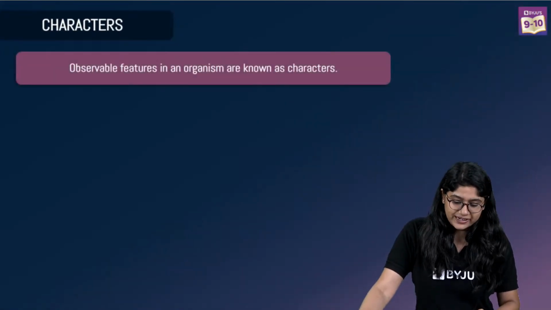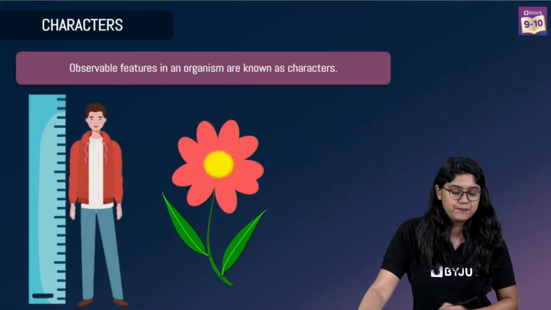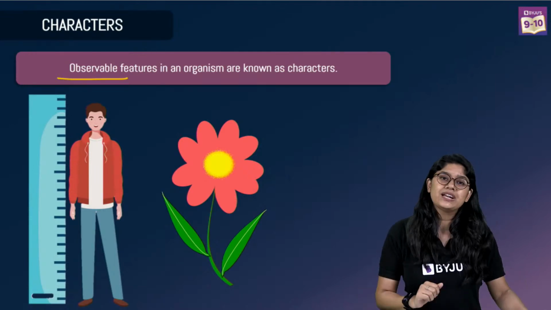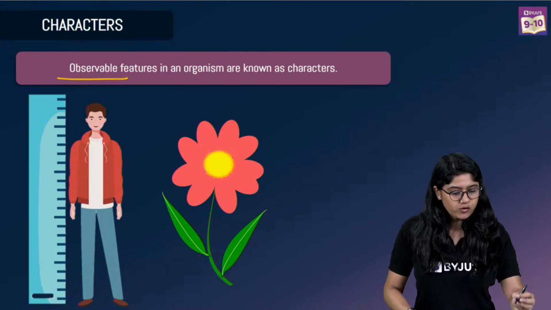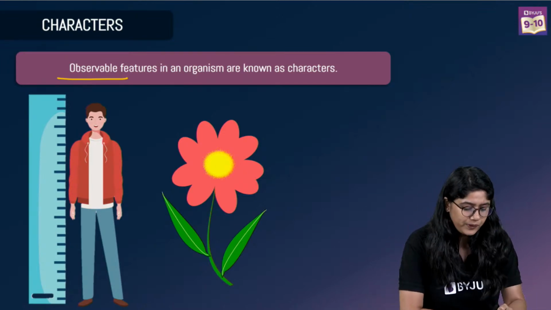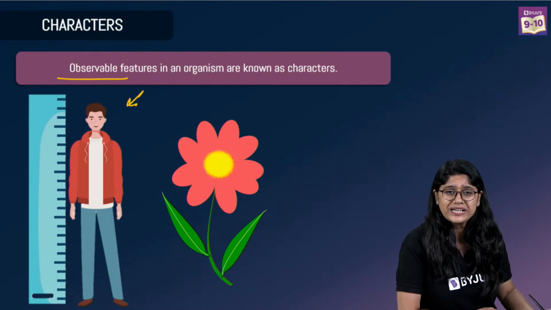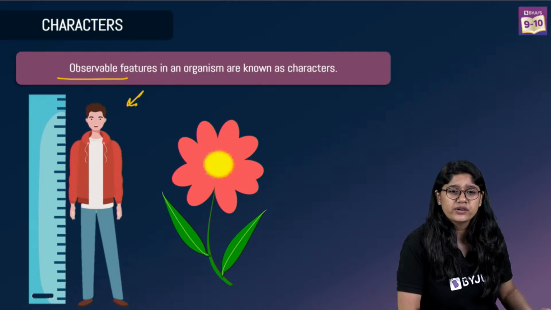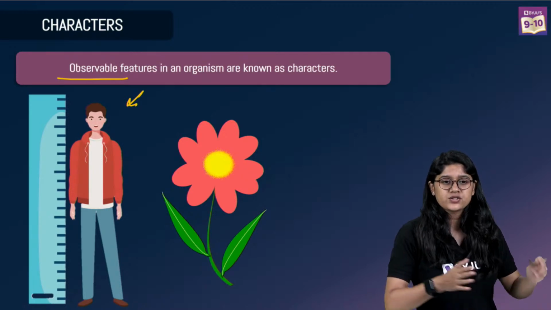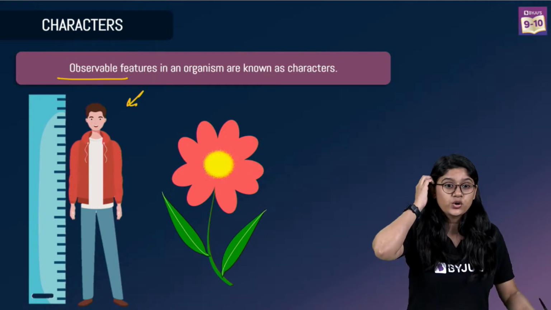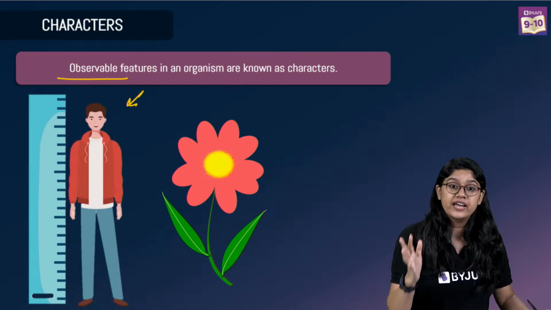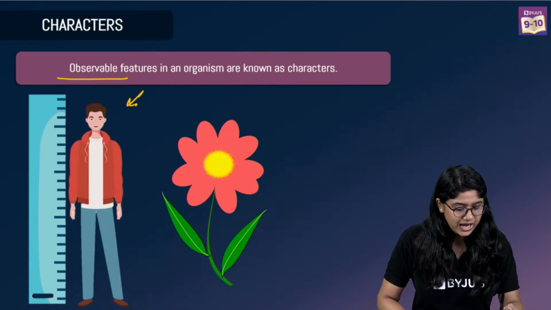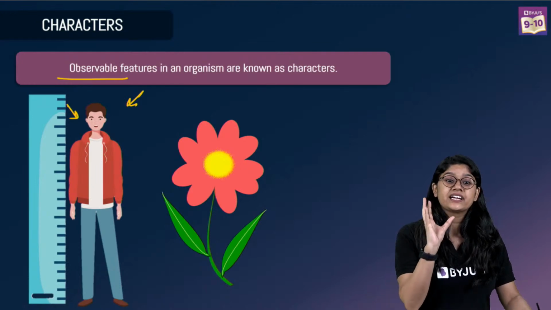Now, character is something like the features that you can actually observe. Tell me, everyone, what are the things we can observe over here? What can we see? Quickly tell me. It's okay, Ananya. Yes, very good. It's height, and the flower color. Very, very good. So we have the height over here. So this is a character.